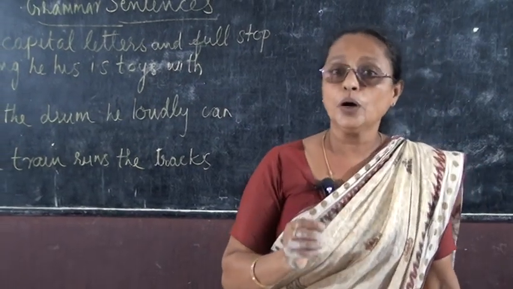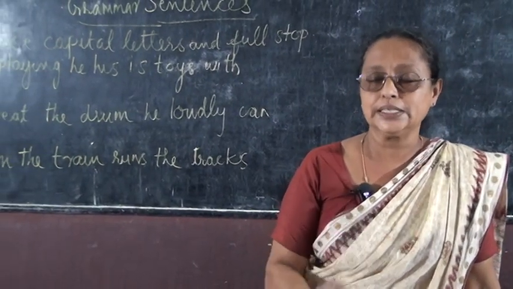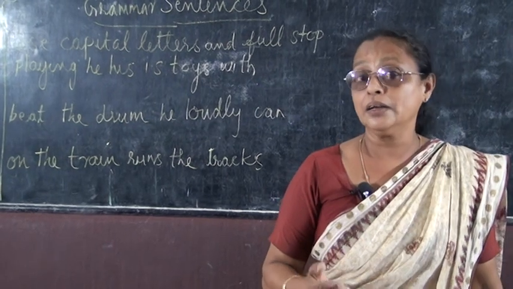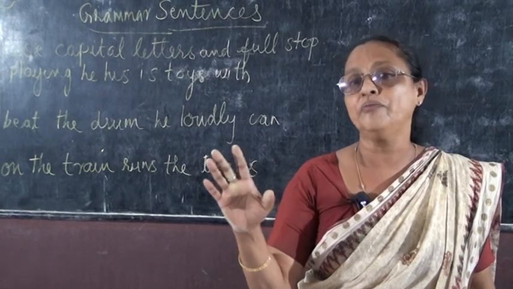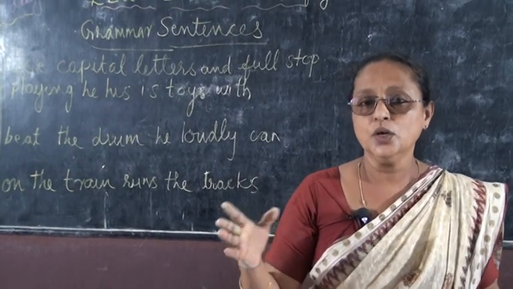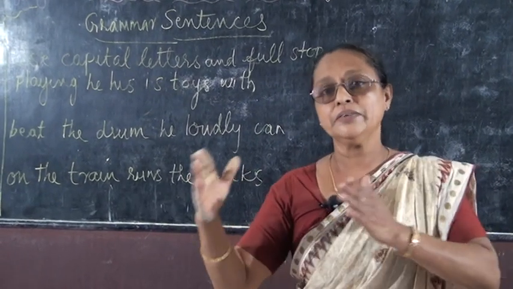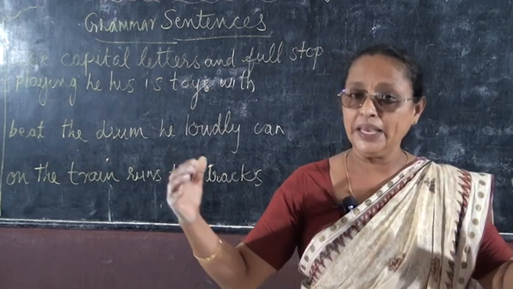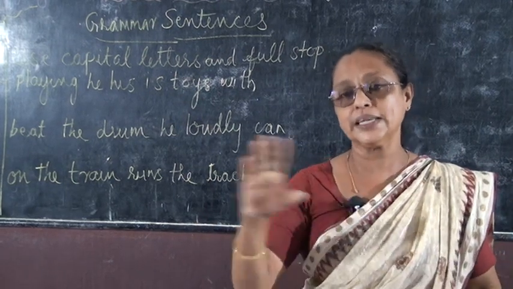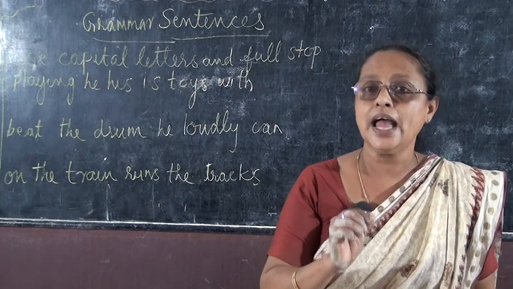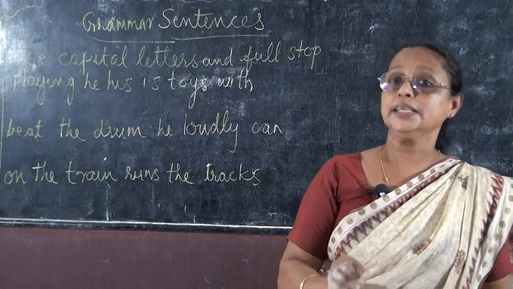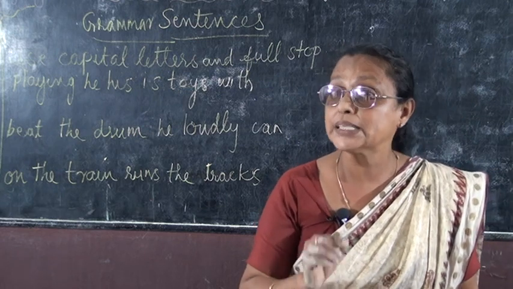My dear children, the first thing you should notice is that whenever we make a sentence, there are many words in a sentence. Word by word, these words come together and then form a sentence. And in a sentence there is a subject and a verb.